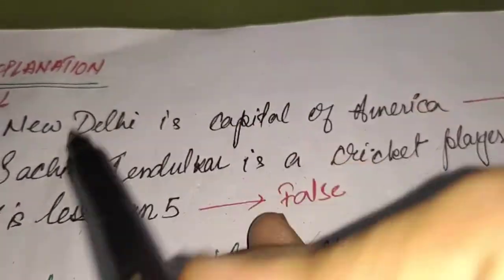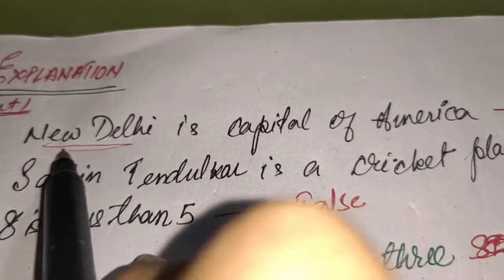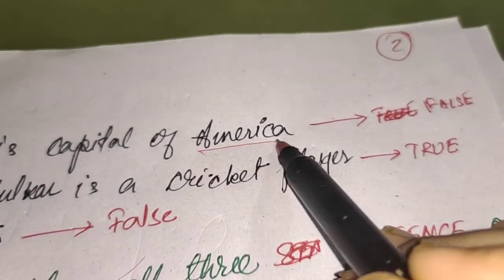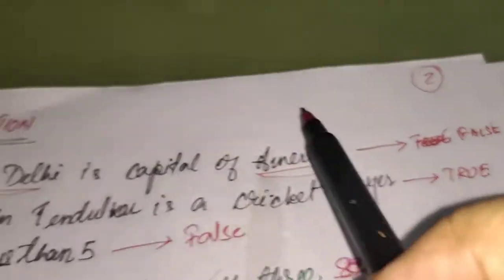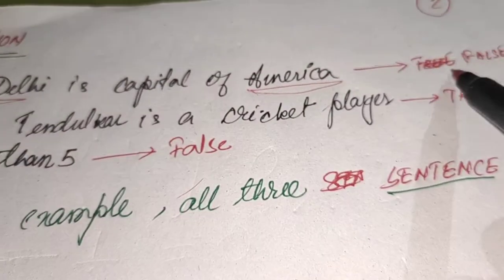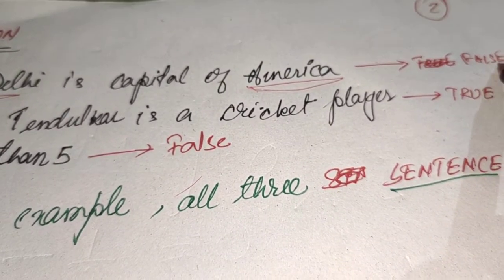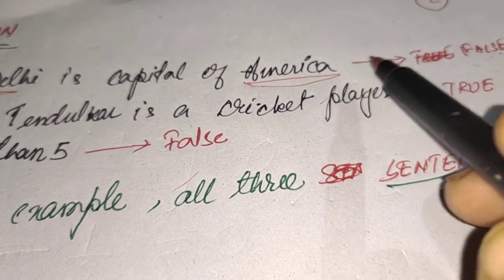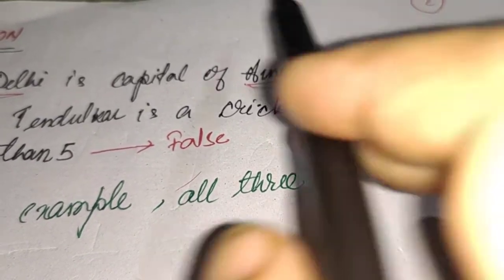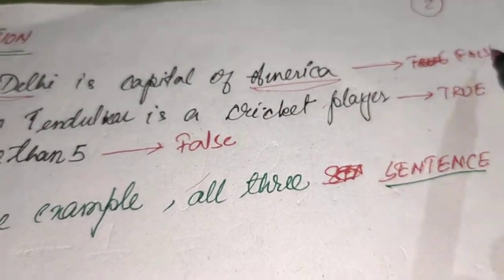Why? Because New Delhi is a well-defined place, and America is also well defined. New Delhi is not the capital of America, so we can easily say it is a false statement. It is a well-defined statement where we can say whether it is true or false.